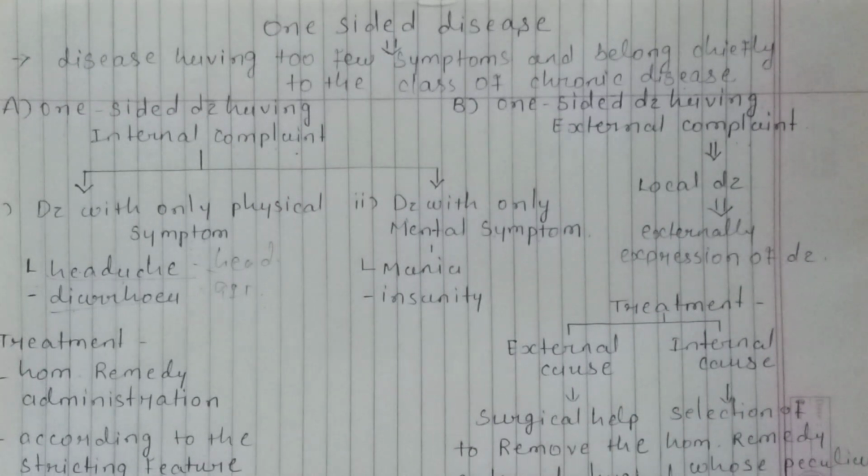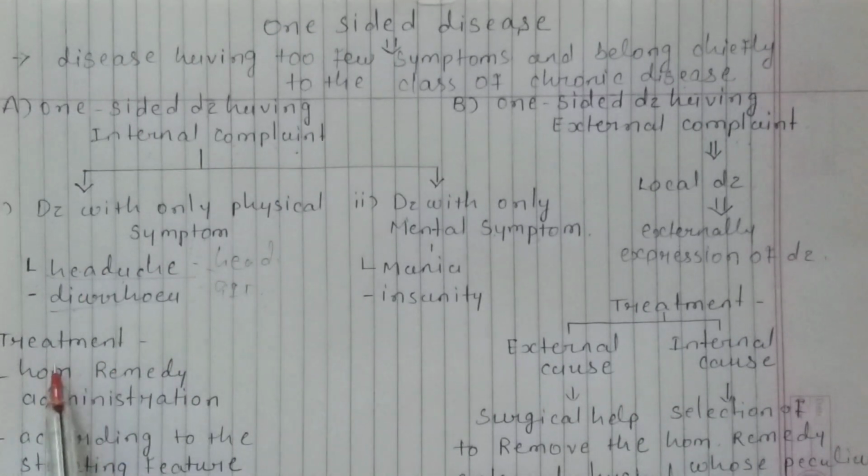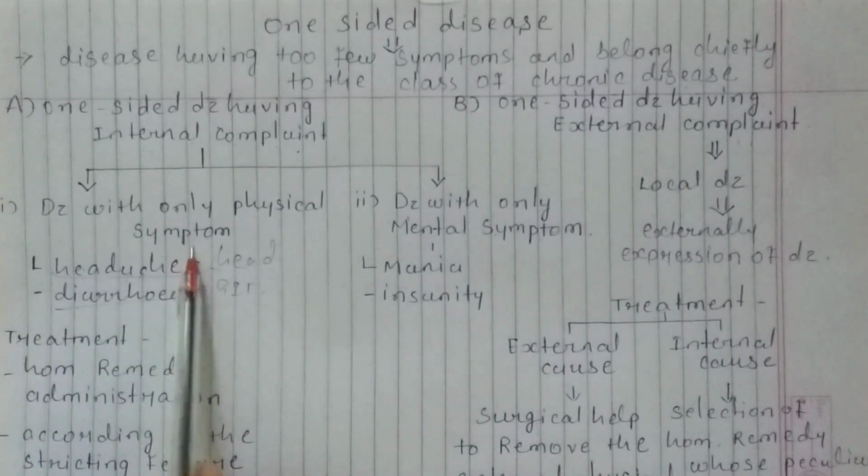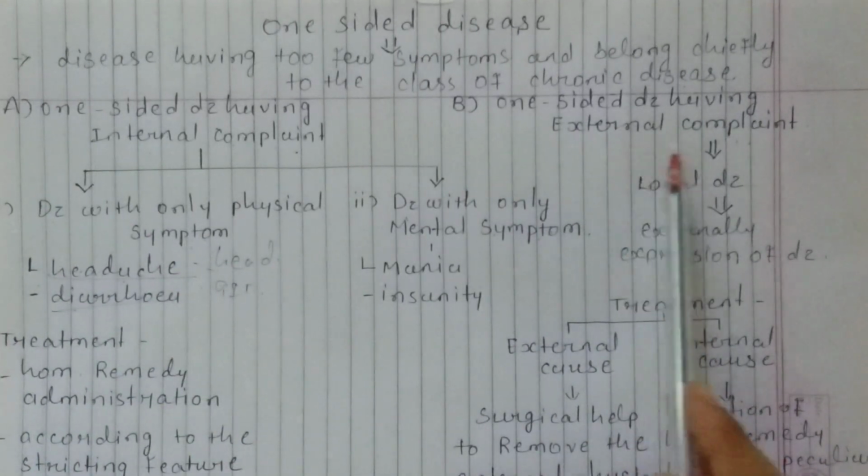So the classification of one-sided disease is completed. Let's revise it later and go on with the treatment of one-sided disease. We just defined the one-sided disease and its classification, and now we explain the treatment of disease with only physical symptoms and one-sided disease having external complaint.